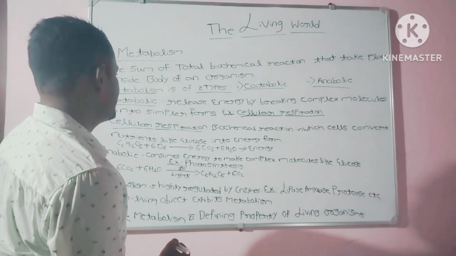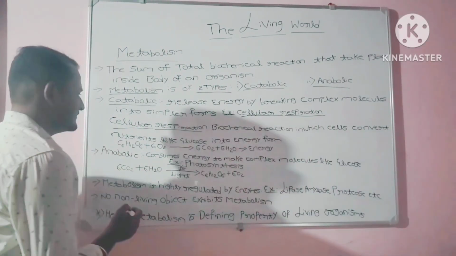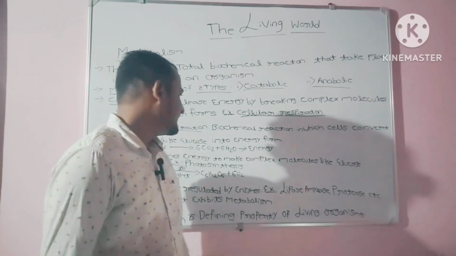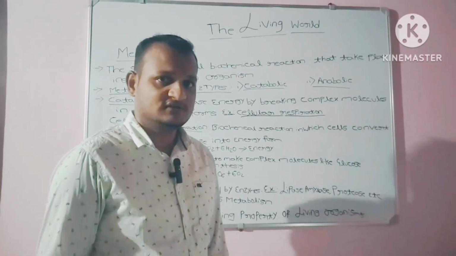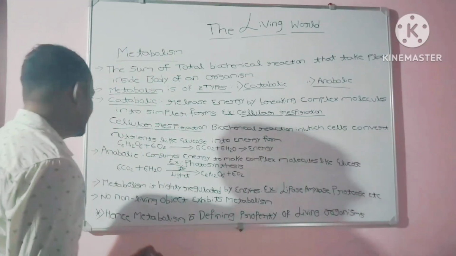How is the energy formed from nutrients like glucose? The reaction has been written here.